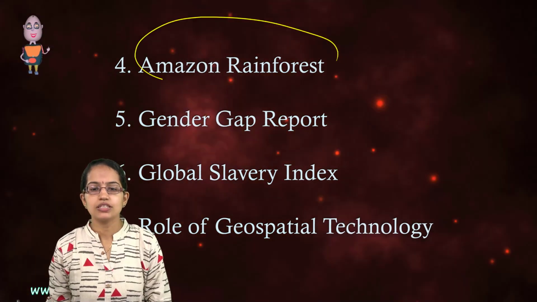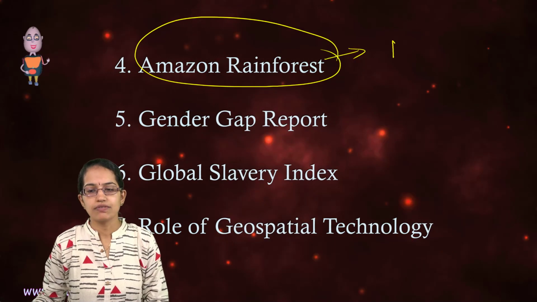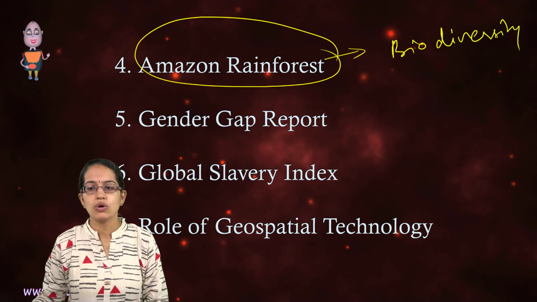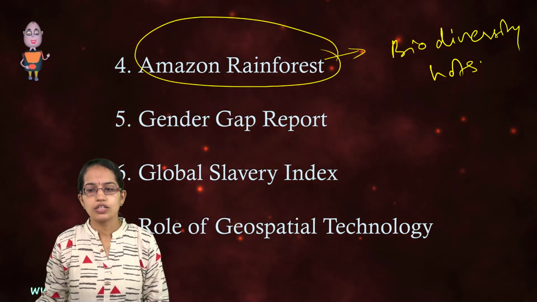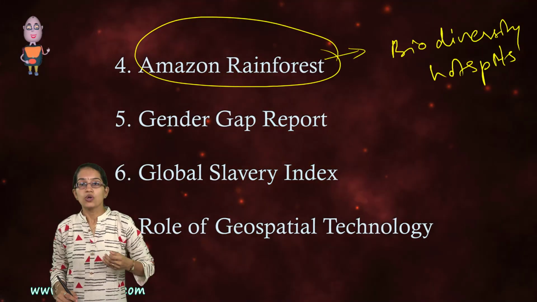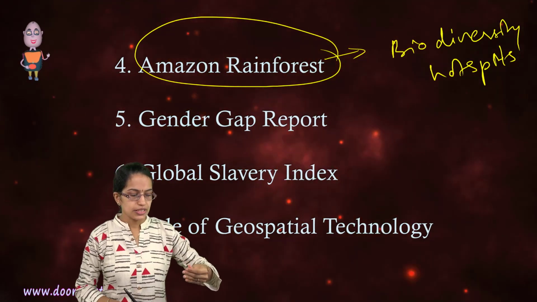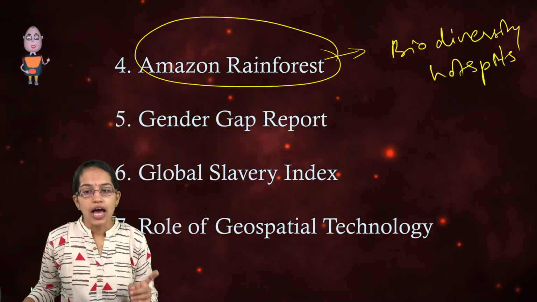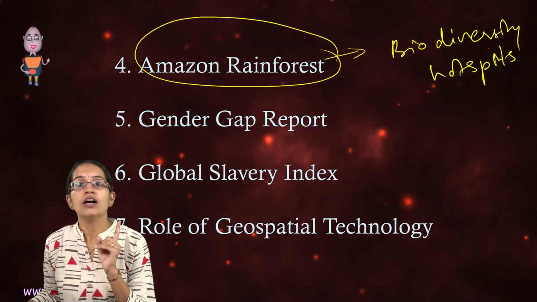And again with this you would have the issues of biodiversity hotspot, which I have covered separately as one of the separate topics also. But yes, biodiversity hotspots, so Amazon being one of those, is very important. You have to understand how the climate change or how the human activities that are affecting these areas have an implication on the flora and the fauna.